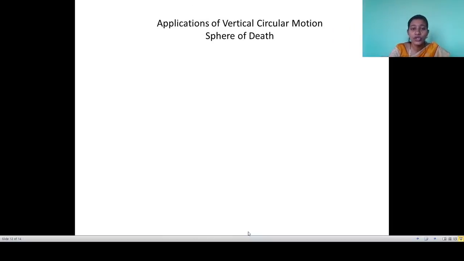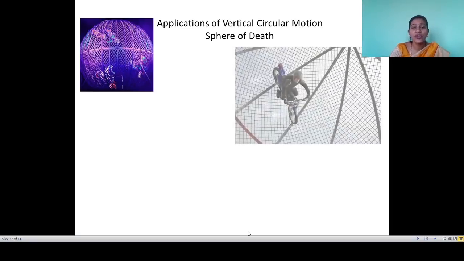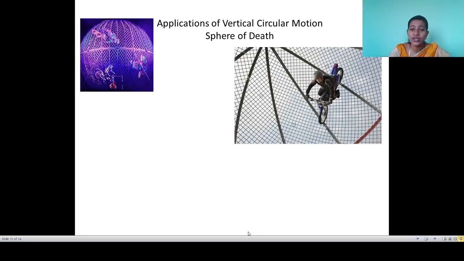Now let me move toward the next point, application of vertical circular motion. One application is the spear of death. See there, in circus it is a popular show. It is one of the halo spears. In that halo spear the bike riders are present. The bike riders are taking rounds in that halo spear, starting with a small circle. Afterward they are increasing the circle.